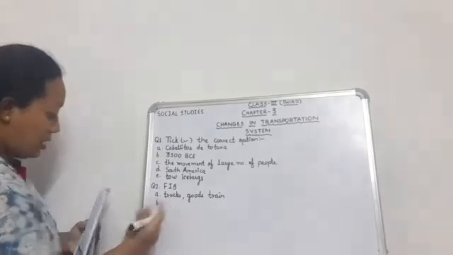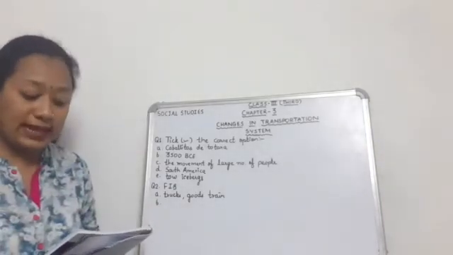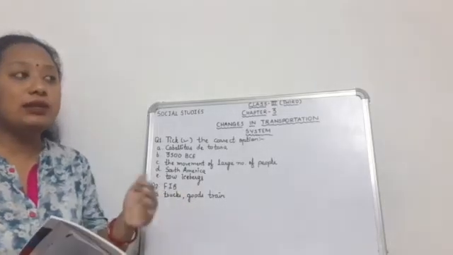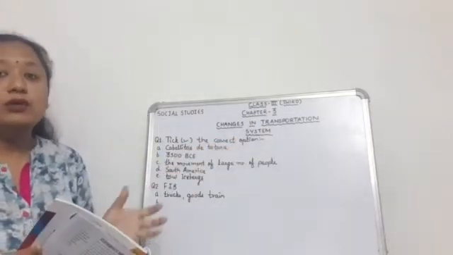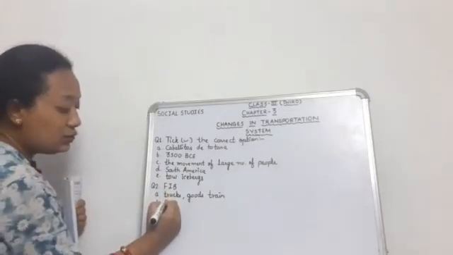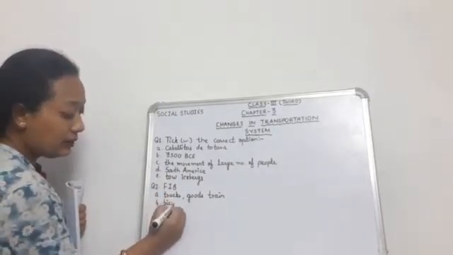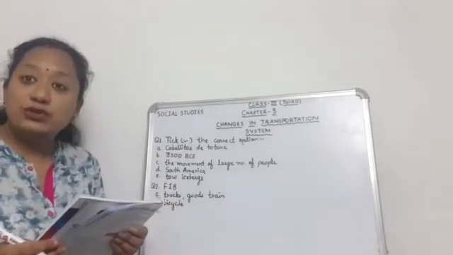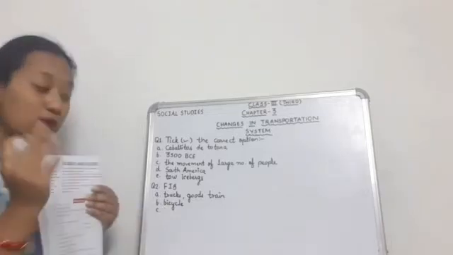Number B, it is always better to use a bicycle to visit your friend who lives half a kilometer away from your home. So what will you use to go there? It is better to use a bicycle, just to avoid pollution. Number C, most motorized vehicles use what? They use petroleum.